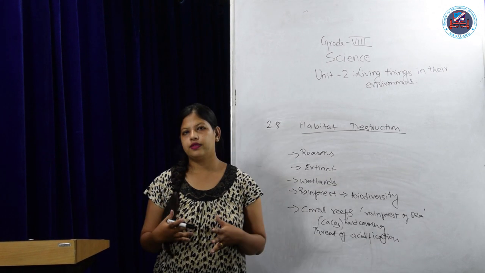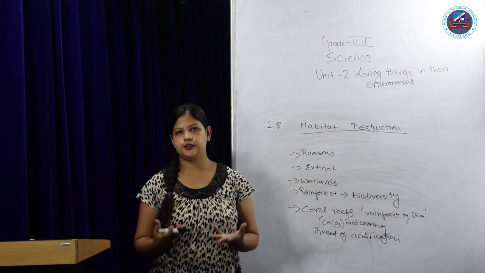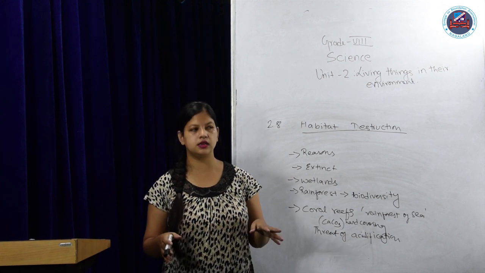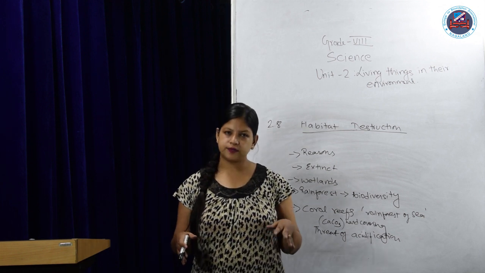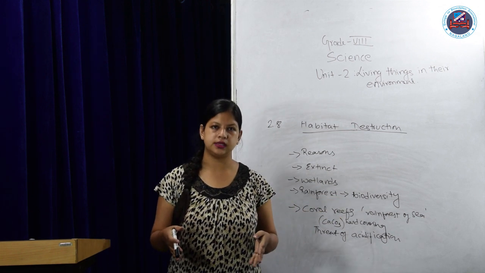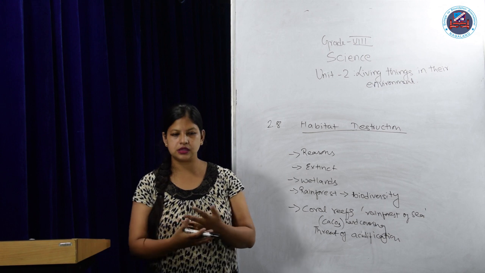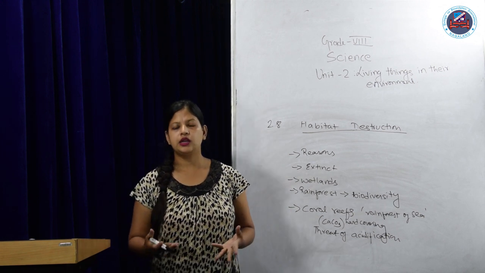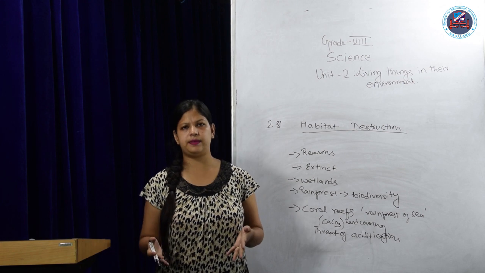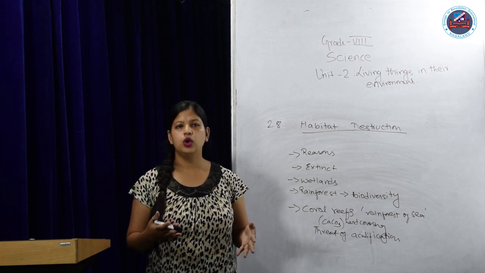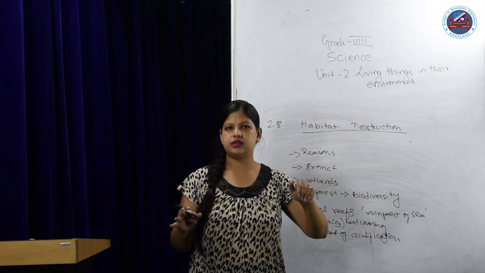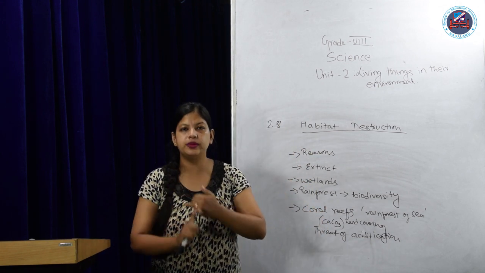The way pollution starts to destroy the ecological balance in nature, habitat destruction happens because of that. Now I have told you habitat is the area or surrounding where organisms like plants and animals grow. Now because of pollution, destruction is happening in those habitats. How? What are the main reasons? The reason why habitat destruction is happening is human activity.